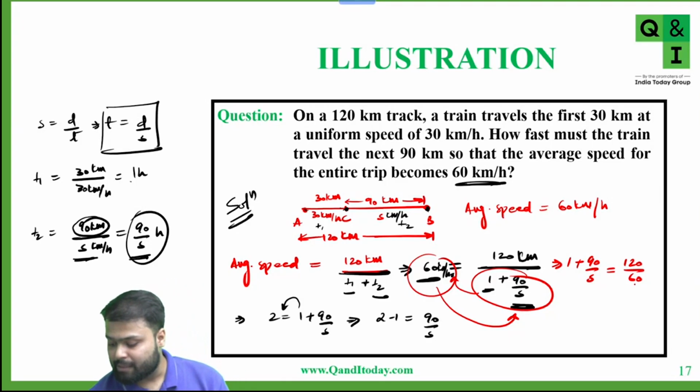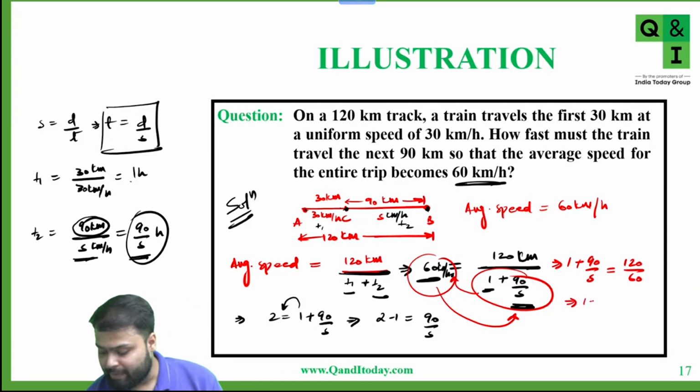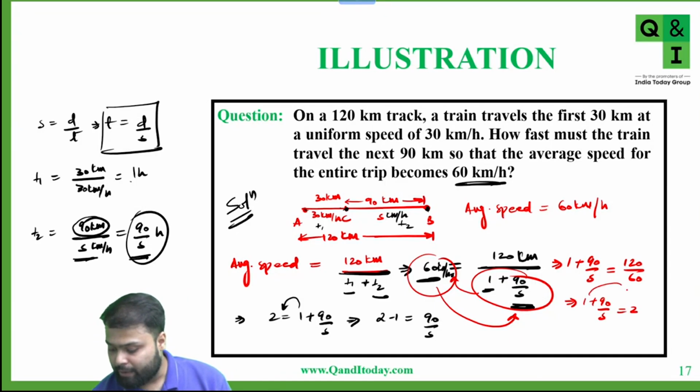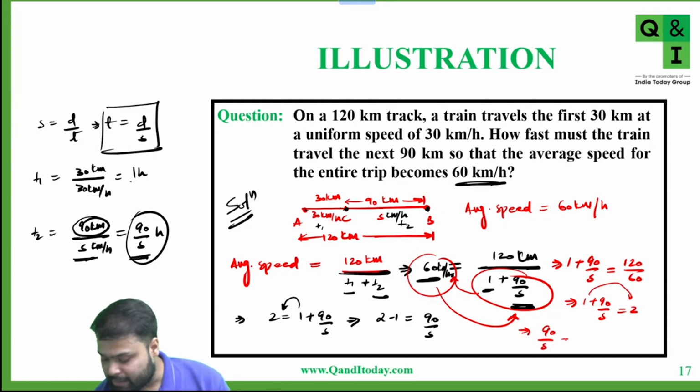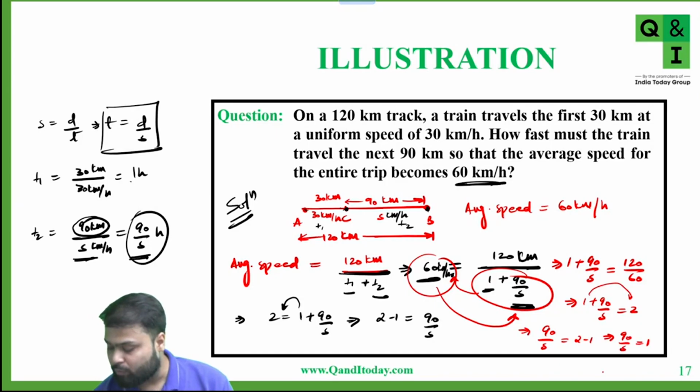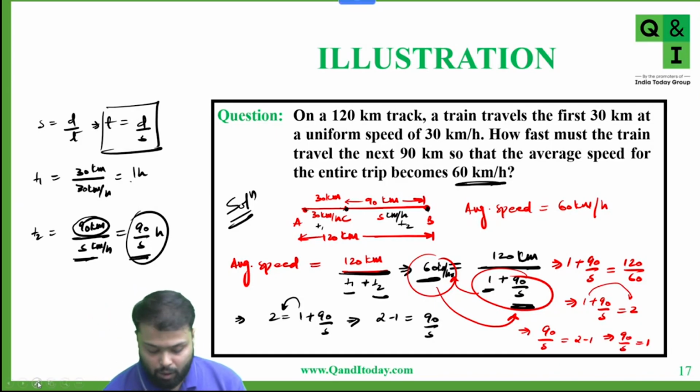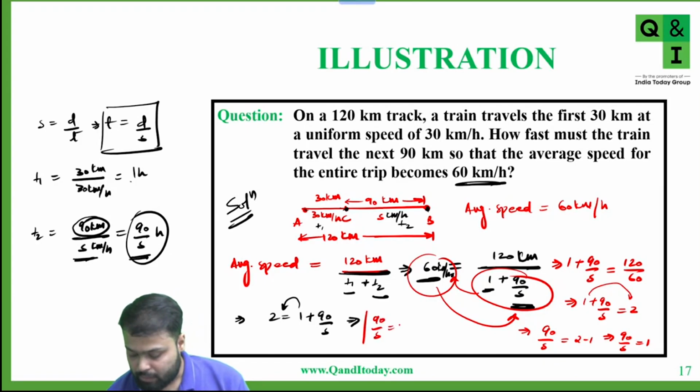So 120 by 60 is 2. So from here we can write 1 plus 90 by S is equal to 2. Now take 1 to the right hand side. So 90 by S is equal to 2 minus 1. So 90 by S is equal to 1. Yes or no? Now we know that 90 by S is equal to 1. So we can say that S is equal to 90.